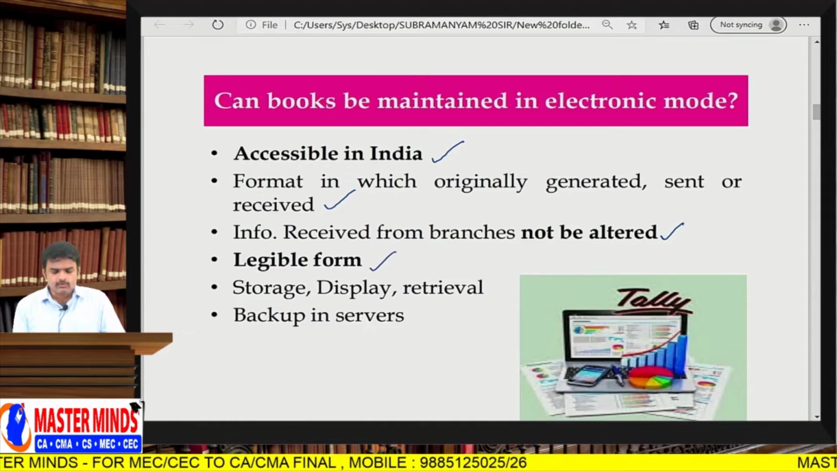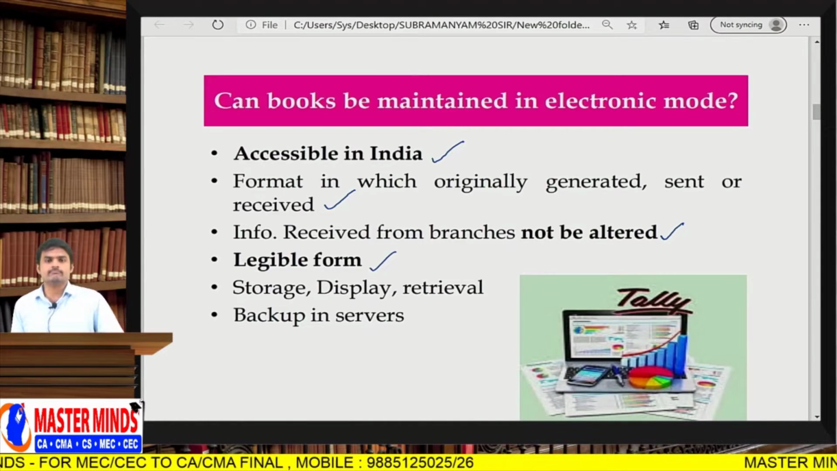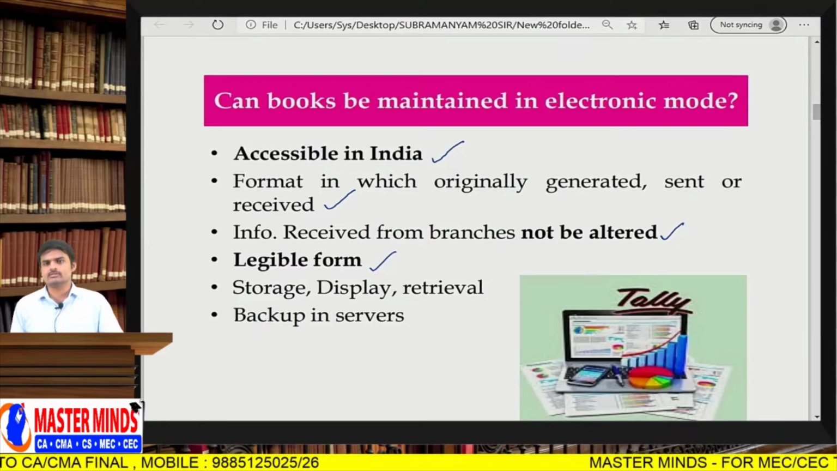Next one, in a legible, understandable form. Simply, suppose I am entering data in English, but the display happens in Chinese language. That is not correct. It is not at all correct.